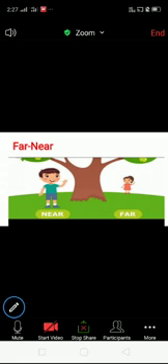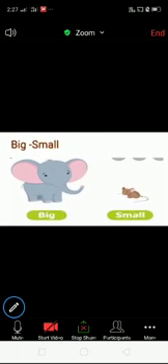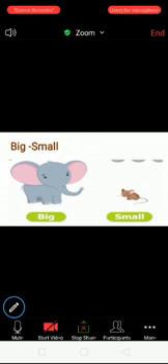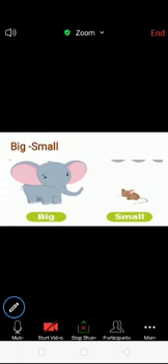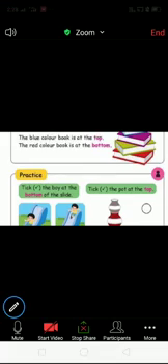The boy is standing near to the tree. See that girl? The girl is far from the tree. Next, big, small. See the picture? The elephant is big in size. See the rat? The rat is very small. Big, small. Next one.